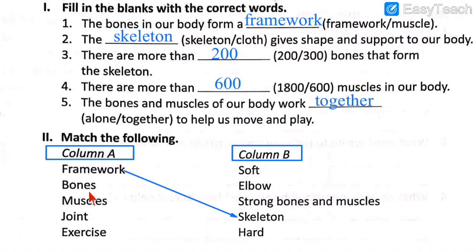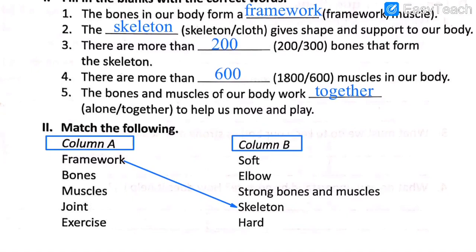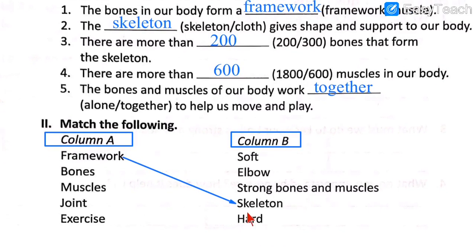Number 2, bones. Are the bones hard or soft? In the beginning of the lesson we had learned bones are the hard parts of our body. So where is that word? Over here, the last one. The last option is given. Let's match that with bones, because as we know, bones are hard, muscles are soft.